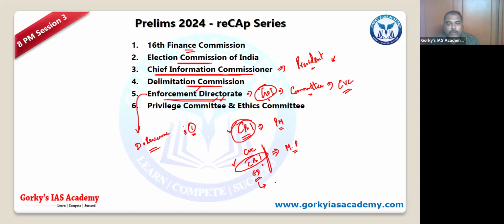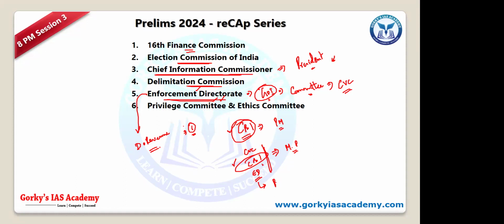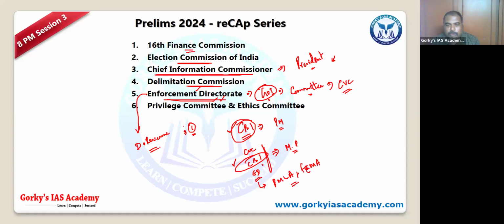Department of Revenue. What are all the cases ED can take? Under what law? Under PMLA, FEMA, and there is one more, COFEPOSA. So these two, FEMA and the PMLA, are the most important. These two acts are the primary acts under which ED operates.